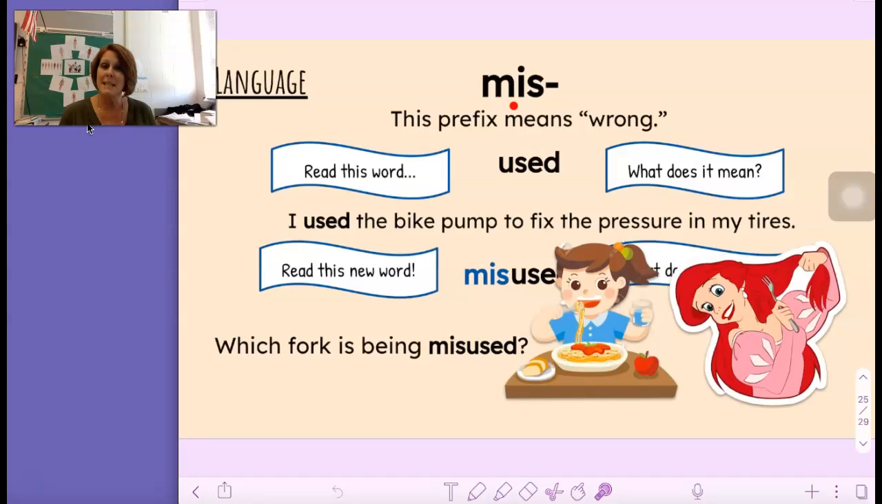The prefix mis still means wrong. Used. Read it with me. Used. I used the bike pump to fix the pressure in my tires. Misused. Which fork is being misused? Yes, it's this one. She's using it wrong, right? We don't comb our hair with a fork. So misused means it was used wrong.